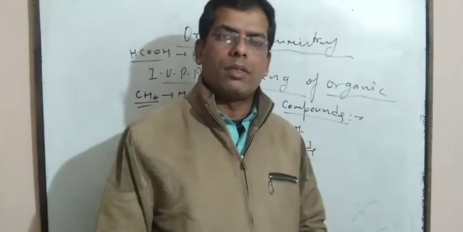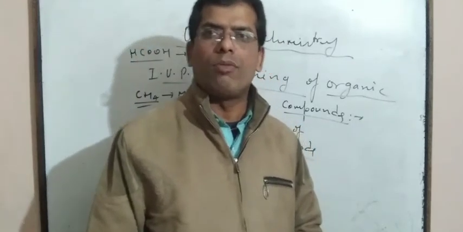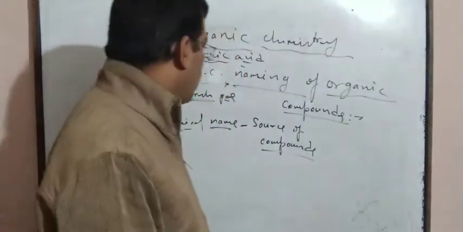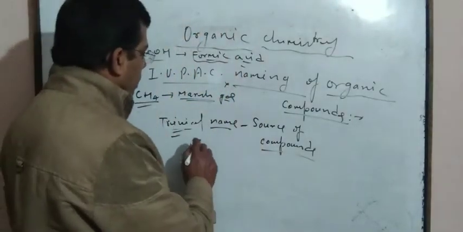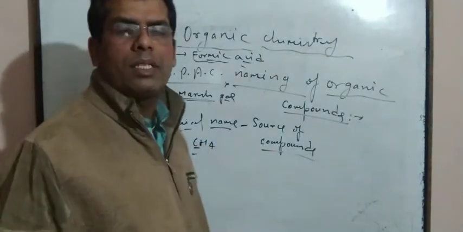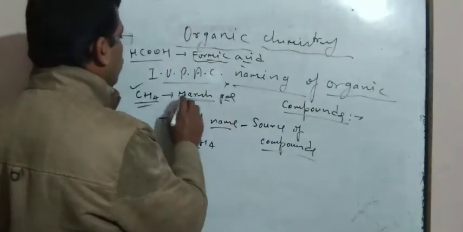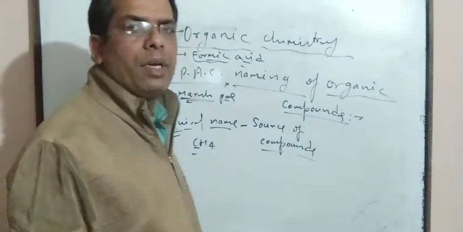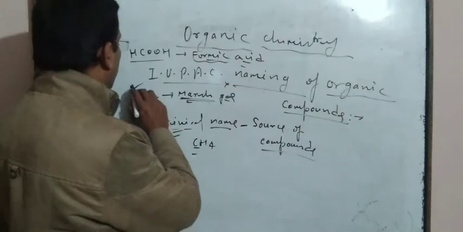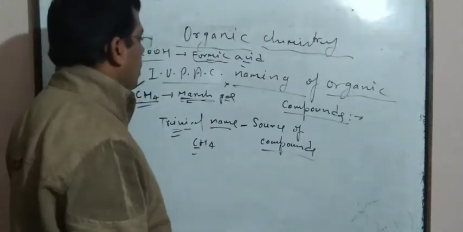which is taken from the International Union of Pure and Applied Chemistry. For example, if CH4 is taken, if methane is taken, methane is known as Marsh gas because it is found in marshy areas. That's why methane is known as Marsh gas.